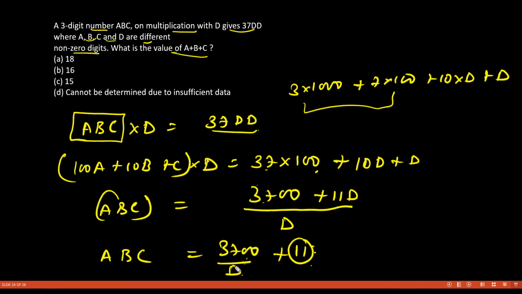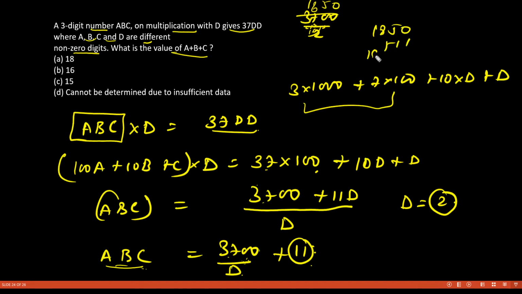So let us find a number D. See, this is completely divisible by 2 because it is an even number. D can be equal to 2, but then this number will become so big that it will not be a three-digit number. If you divide 3700 by 2, how much do you get? 2 ones are 2, 2 eights are 16, and 2 fives are 10. So you get 1850.